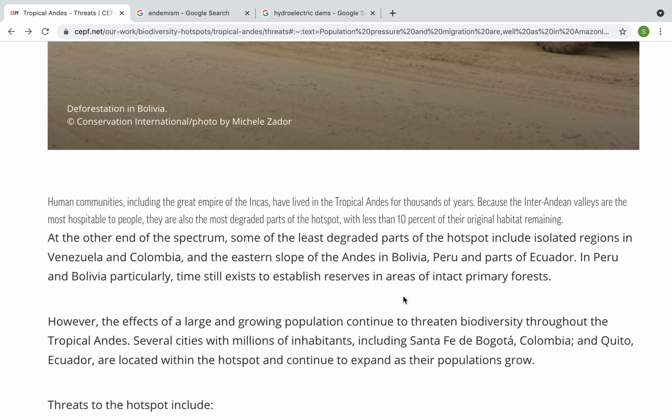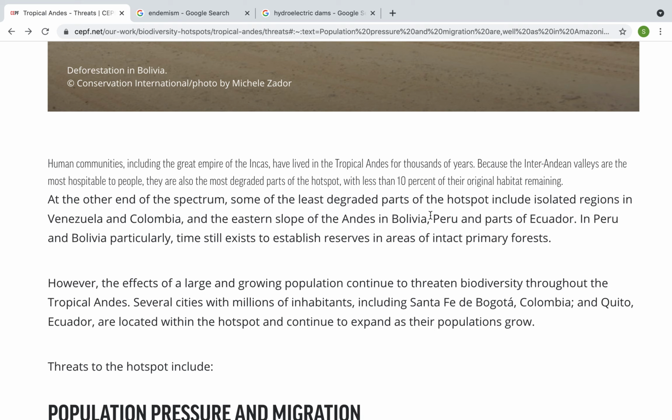At the other end of the spectrum, some of the least degraded parts of the hotspot include isolated regions in Venezuela and Colombia, and the eastern slope of the Andes in Bolivia, Peru, and parts of Ecuador. In Peru and Bolivia, particularly, time still exists to establish reserves in areas of intact primary forests.